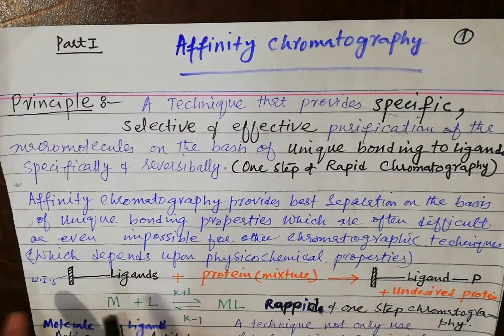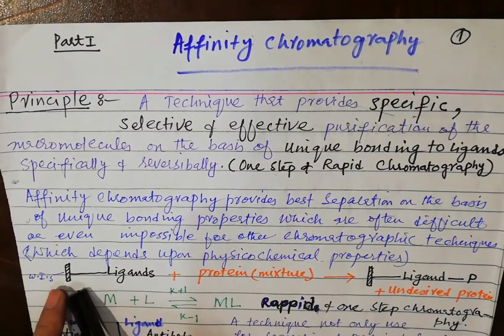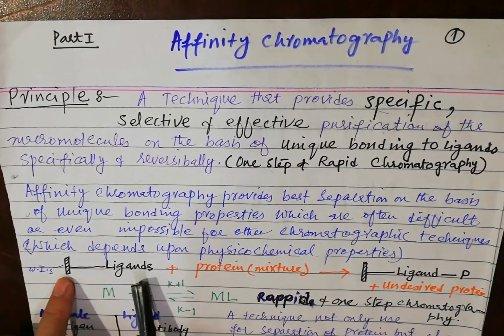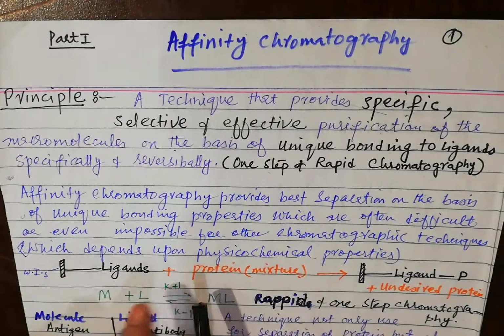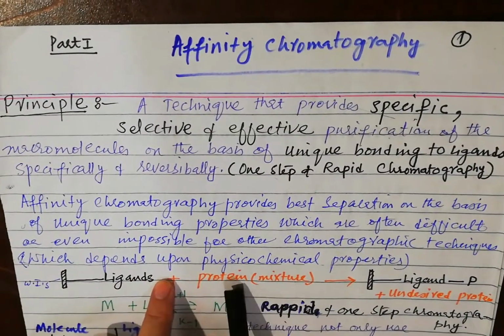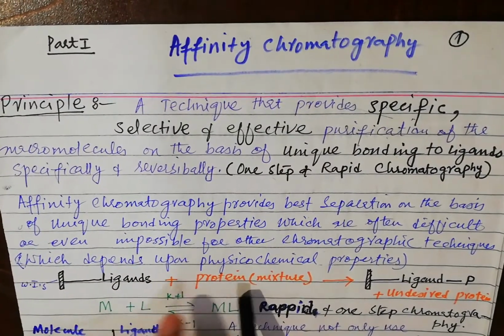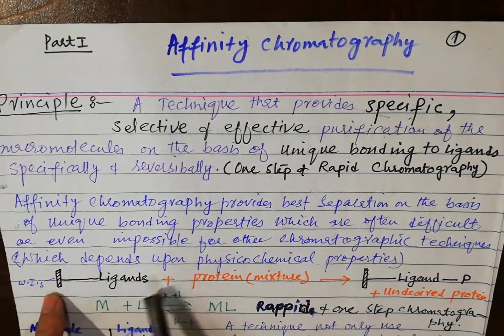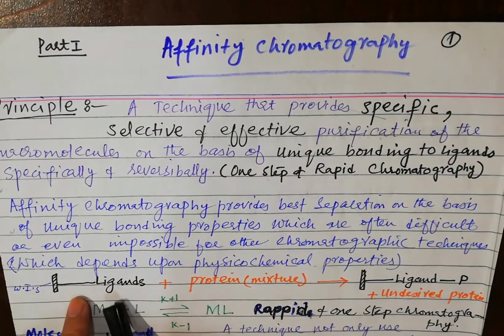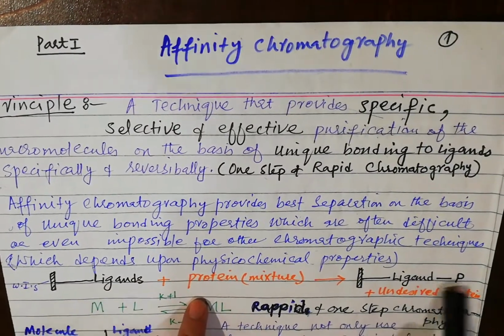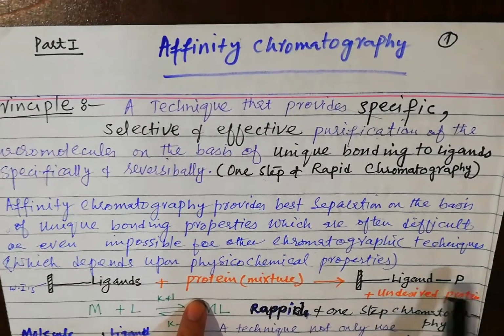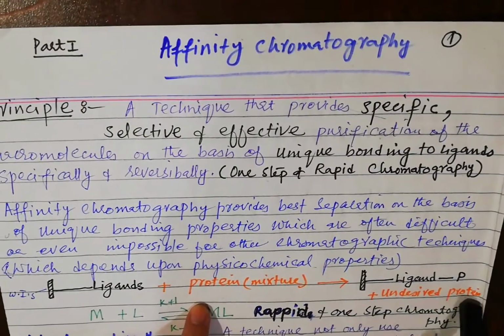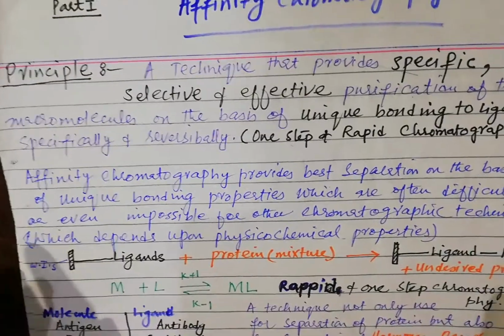In this chromatography, there is a water insoluble support to which the ligand is covalently attached. When the mixture of protein is applied on such a column, the desired protein will be attached directly to the ligands, and the undesired or unwanted protein will be eluted during the column washing.